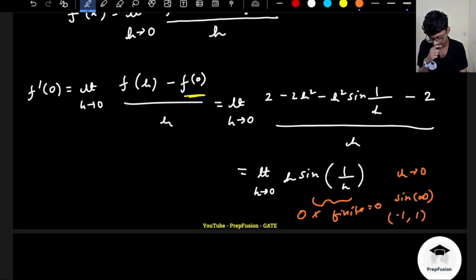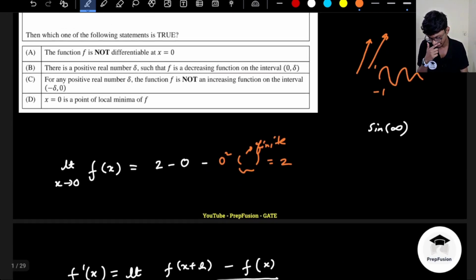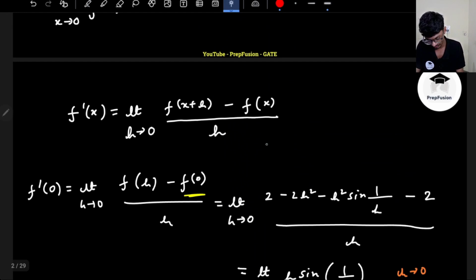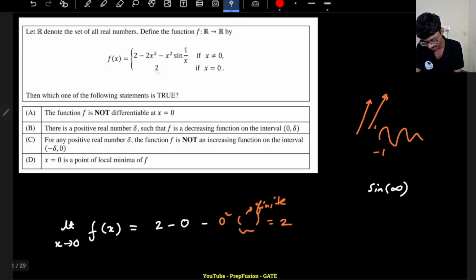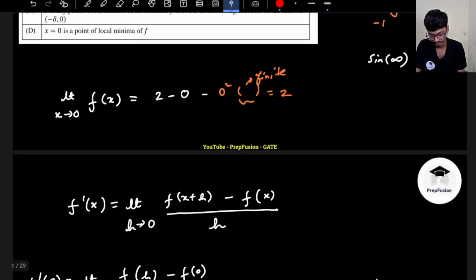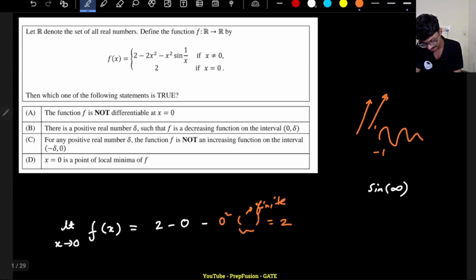Okay. And is it correct? If I see, yes, it is correct. Because if I differentiate the function at point 0, with the first principles I'm approaching from the positive and negative side. But at point 0, if I differentiate this function, it is just a constant, right? So it is 0. So there is no problem. The function is differentiable. So here, as it is mentioning that it is not differentiable, it is incorrect.